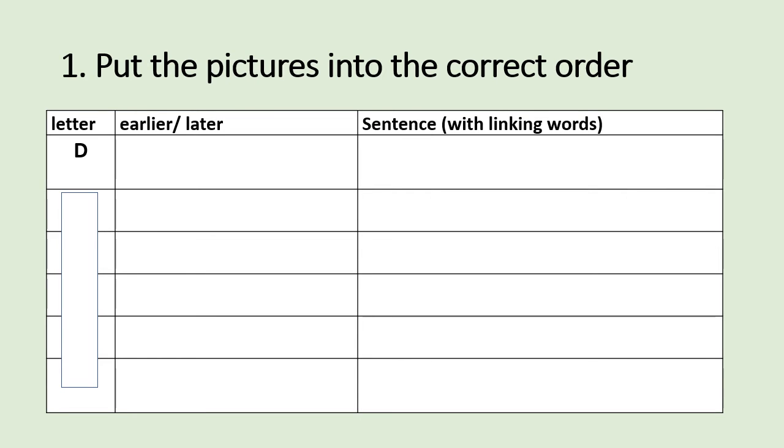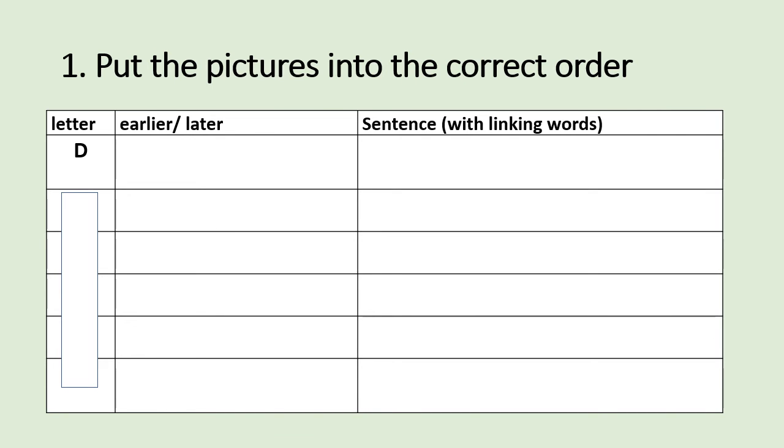Let's start by putting the pictures in the correct order. As you can see, I made a grid for all 3 steps. The first step is concerned with the letter. You will see that every picture of Sir Francis Drake's story has a letter with it. And this is the first picture, the one with the letter D. The other ones, as you can see, are still covered.